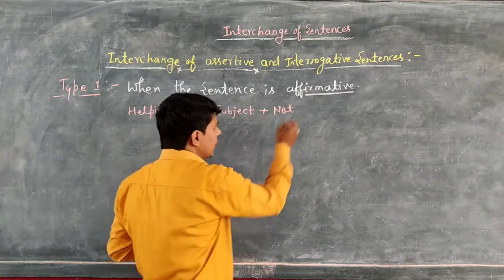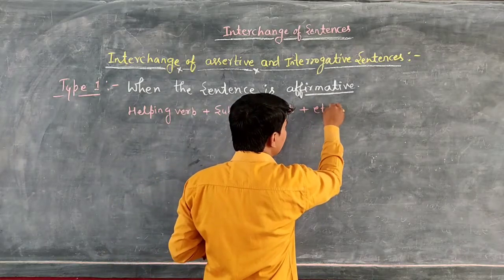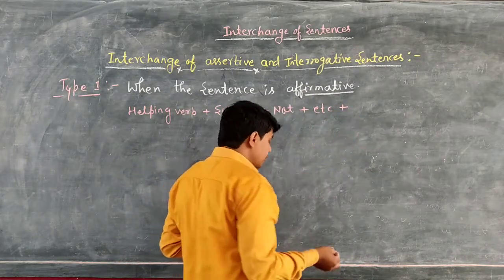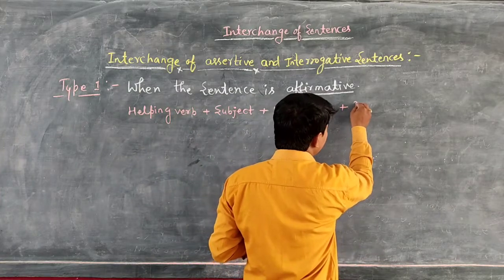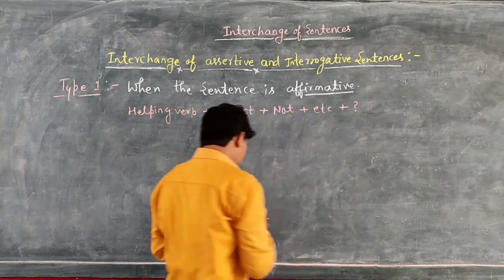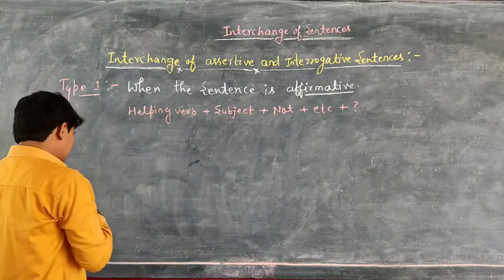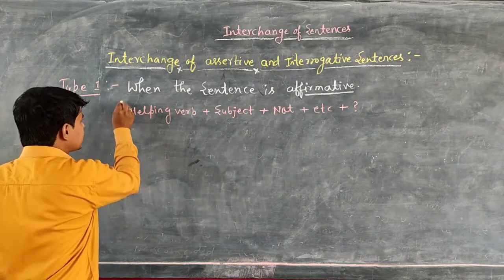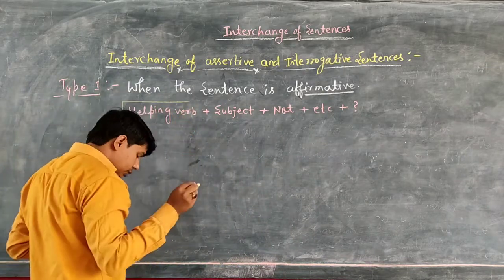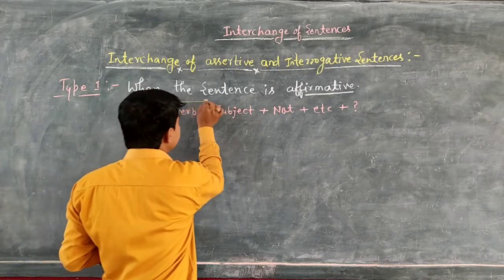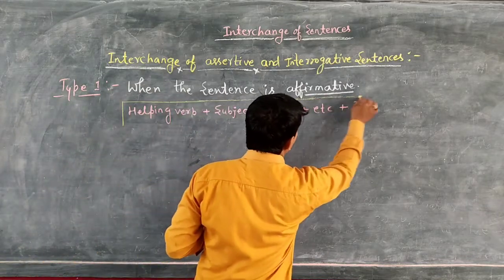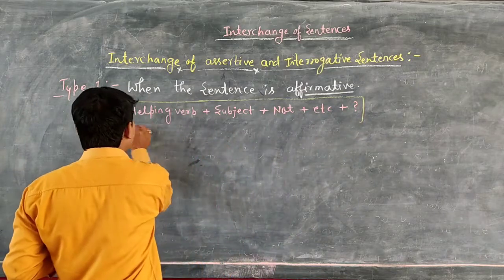Is it clear? After that we mention the other words of the sentence, and at the end of the sentence we use the mark of interrogation. So students, these are the keywords. This is the key rule to interchange an affirmative sentence into an interrogative sentence.